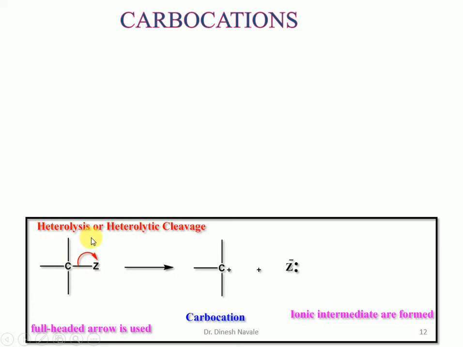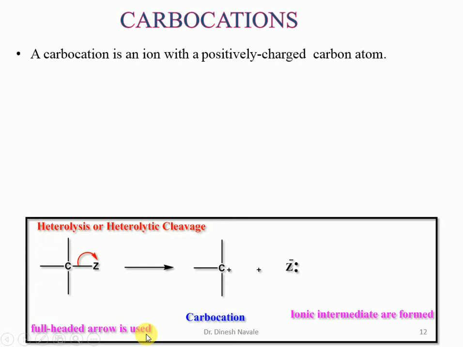the heterolytic cleavage, or heterolysis, when the covalent bonded electrons of the carbon-Z bond break. By the heterolytic cleavage, both the bonded electrons are shared by Z. So the charge left on the carbon will be plus. So it is the formation of a carbon with a positive charge intermediate, which is termed the carbocation. And for heterolytic cleavage, the full-headed arrow is utilized. So a carbocation is an ion with a positively charged carbon atom.